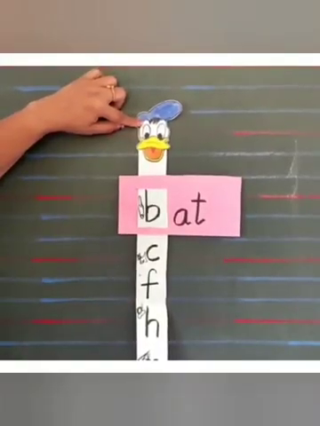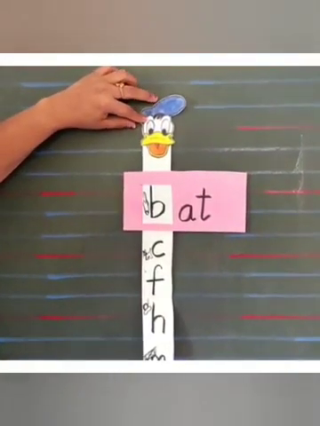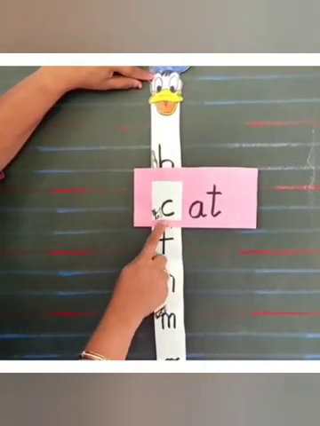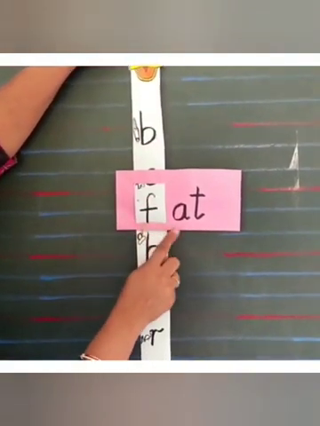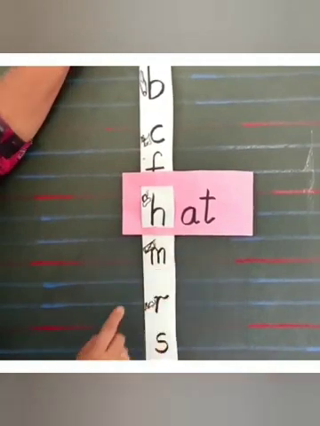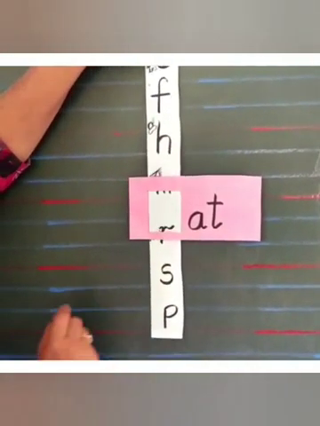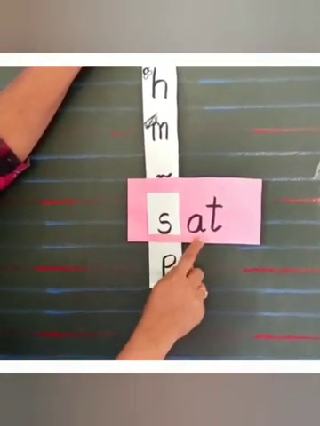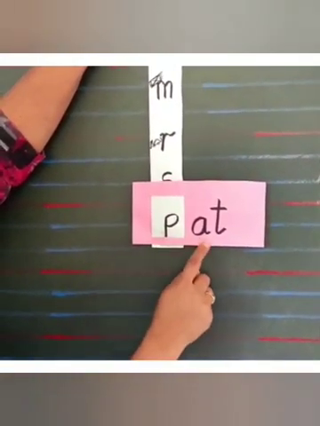Children, do you want to see one magic? I have one nice activity for you. Now, see, B-A-T, bat. C-A-T, cat. F-A-T, fat. H-A-T, hat. M-A-T, mat. R-A-T, rat. S-A-T, sat, and the last one, P-A-T, pat.